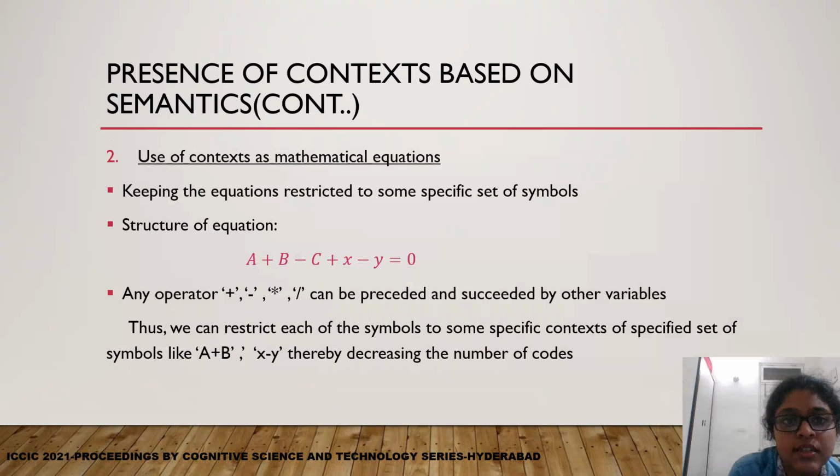We can use this in the context of mathematical equations, where each of the mathematical operators is preceded and succeeded by other variables. We can restrict the number of symbols used in mathematical equations to some specific set of symbols and use this concept of context for each mathematical operator, followed by a lookup table operation in order to decode, thereby decreasing the number of codes.